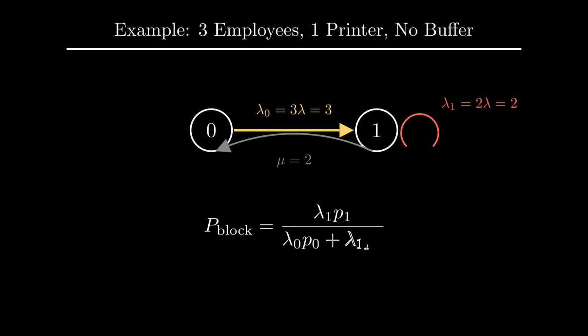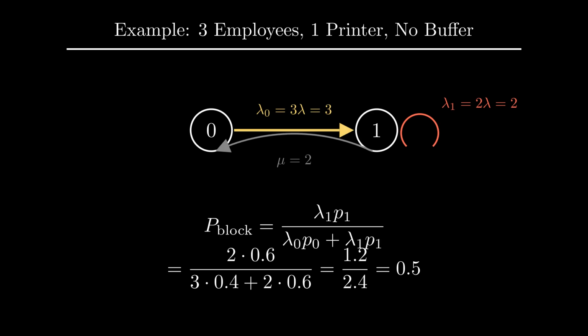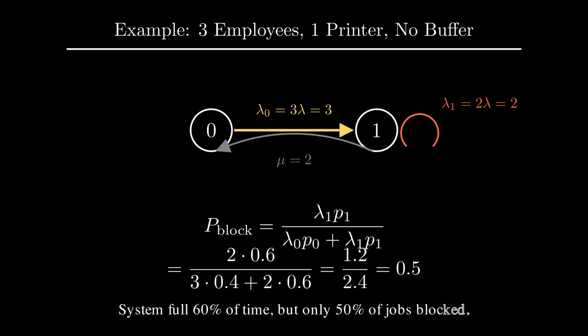Applying the correct formula, lambda 1 times p1 over lambda 0 p0 plus lambda 1 p1. That gives 2 times 0.6 over 3 times 0.4 plus 2 times 0.6. The answer is 1.2 over 2.4, which is exactly 0.5. Here is the deep insight. The system is full 60% of the time, but only 50% of jobs are blocked. Submissions are biased toward times when the system is empty.